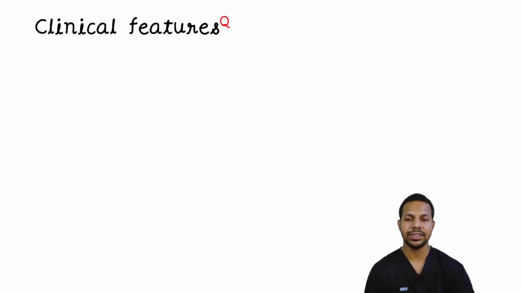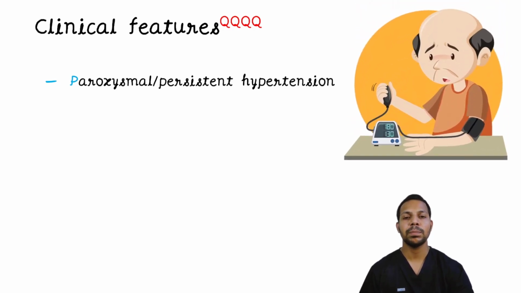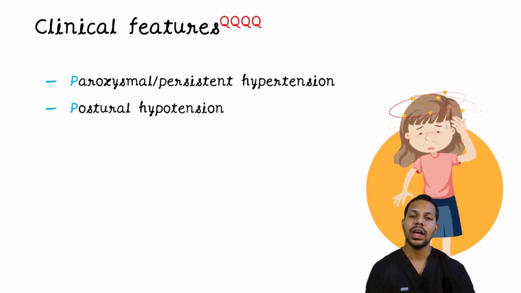Let's look at the clinical features. Most of the clinical features are because of increased levels of catecholamines, and you can see a lot of P's here. Paroxysmal or persistent hypertension, postural hypotension as well. Paroxysmal hypertension is because of a sudden increase in catecholamines, and persistent hypertension can be there when there are persistently high levels of catecholamines. Why is there postural hypotension?